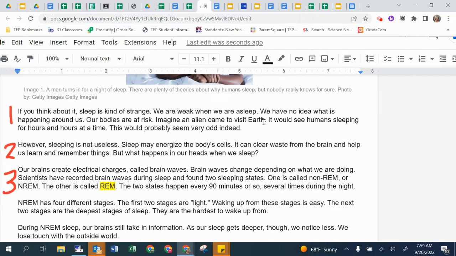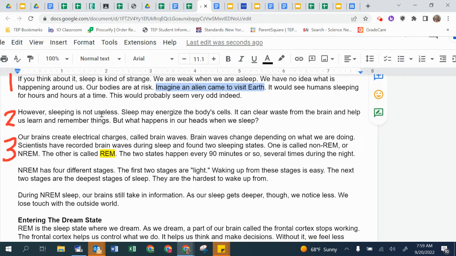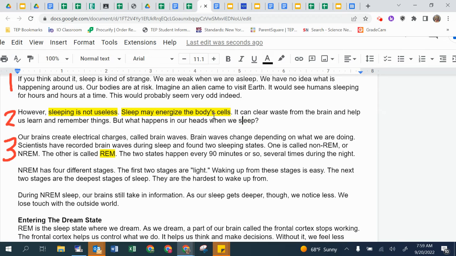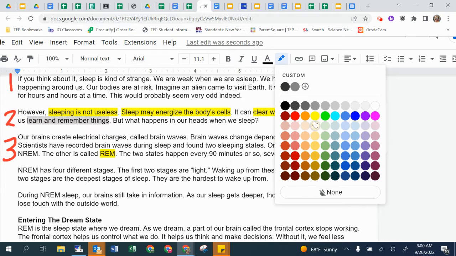So what it's talking about here is having us compare what sleep is to us, like how our bodies feel. This seems odd, but this one is saying how sleep is not useless. So that's something that I can highlight. Sleep energizes the body and cells. So that seems like how sleep is important, like why we sleep. Maybe it's to re-energize our body. It's also saying how it can clear waste from our brain and help us to learn and remember things. Those are all really important.